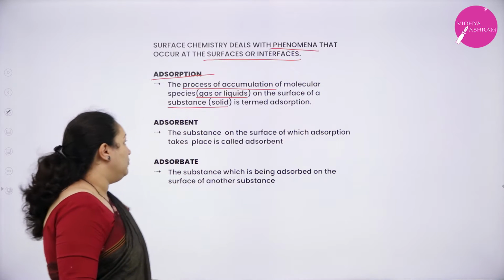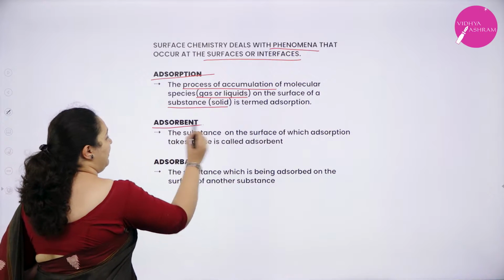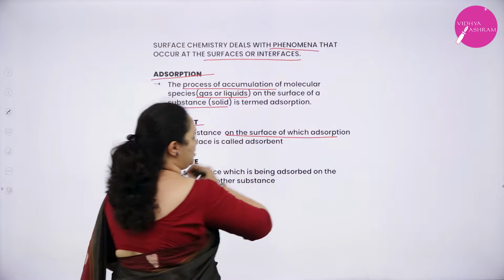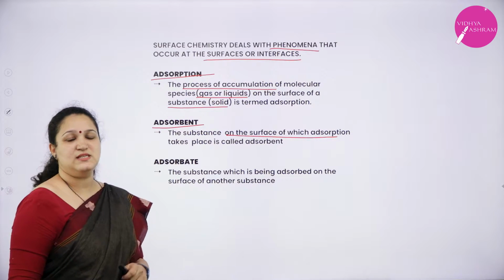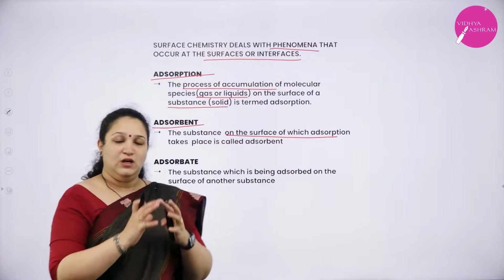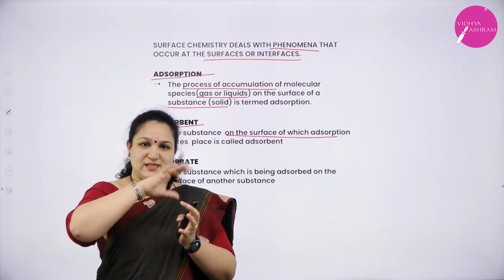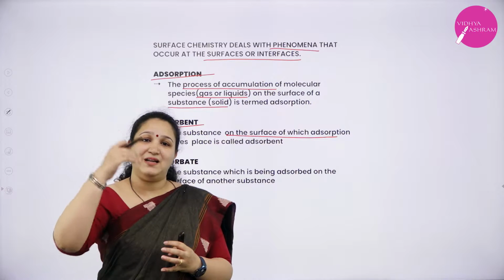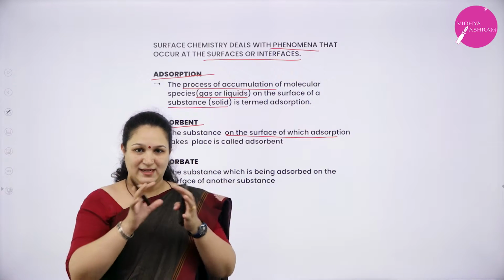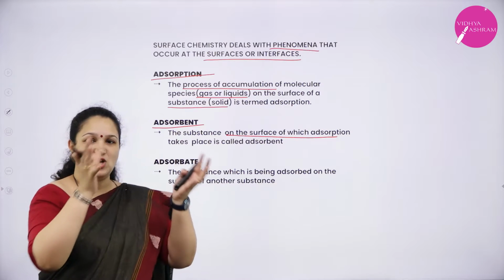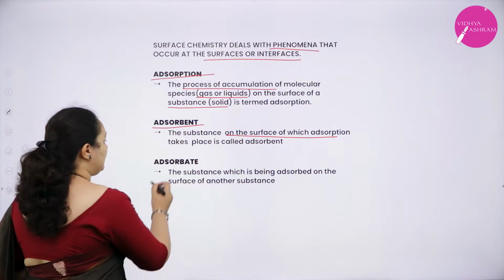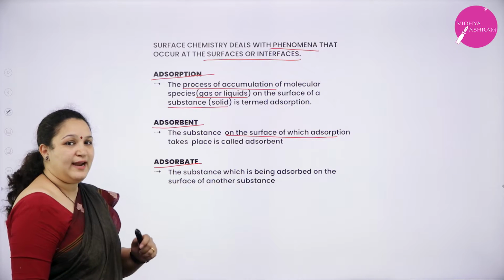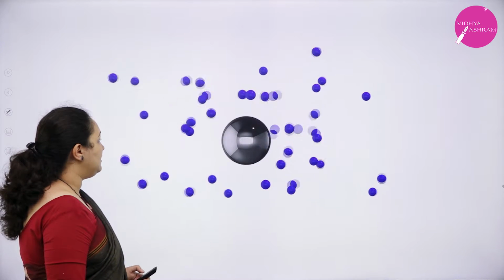Now, what is adsorbent? The substance on the surface of which adsorption takes place is the adsorbent. And the particles which come and get attached, or adsorbed, on the surface are called the adsorbate. To understand the adsorption process better, you can see this.